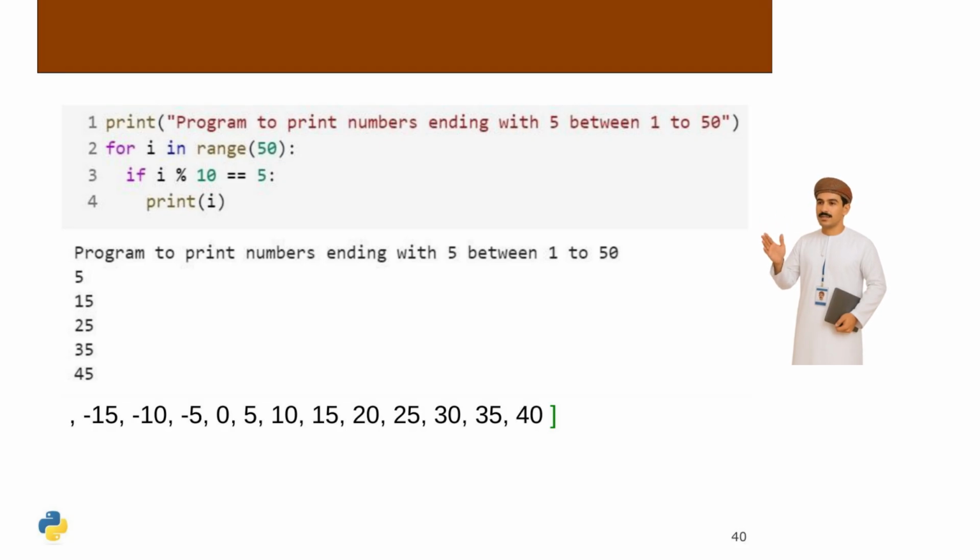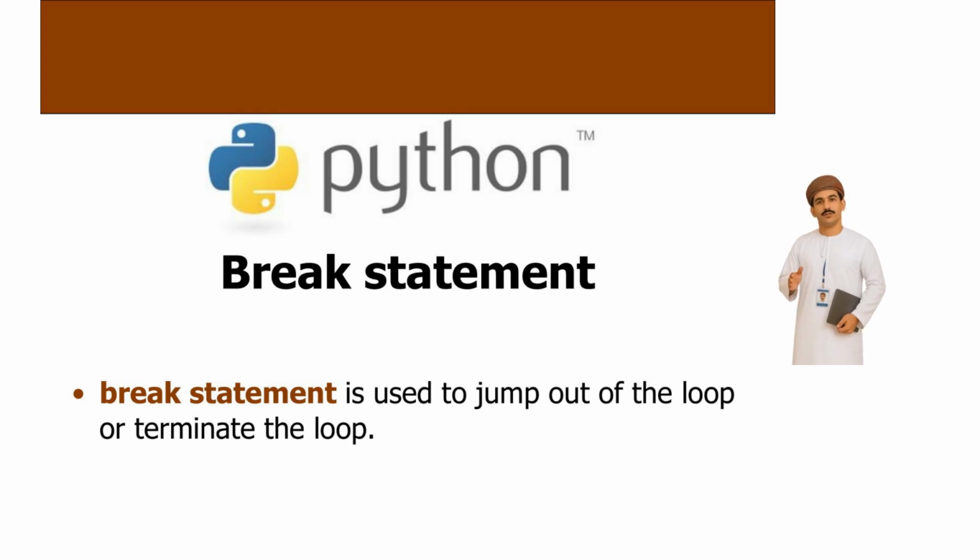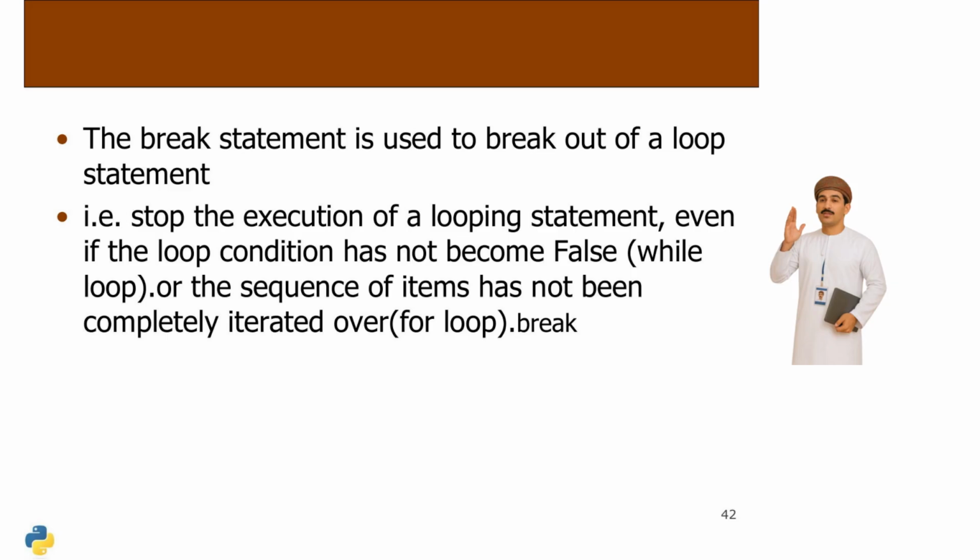The break statement is crucial for controlling loop execution. It allows you to exit a loop prematurely, regardless of whether the loop's condition is still true or if the sequence is fully iterated. This is particularly useful for optimizing performance and managing complex loop conditions efficiently. The break statement interrupts a loop's execution, halting it immediately. This occurs even if the loop's condition remains true in a while loop, or if a for loop hasn't iterated through all items. It's a crucial tool for controlling loop flow efficiently.